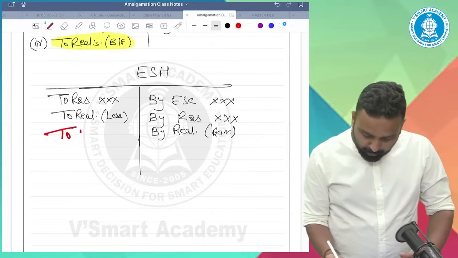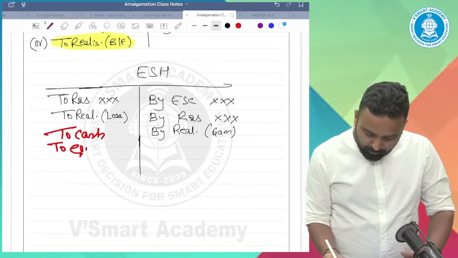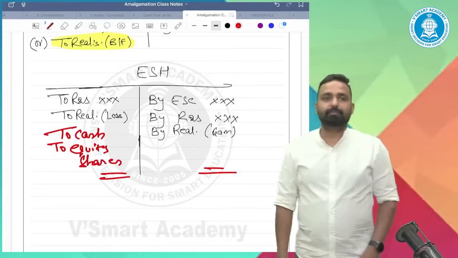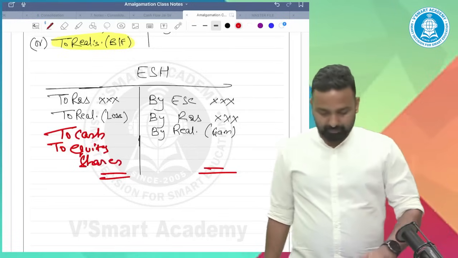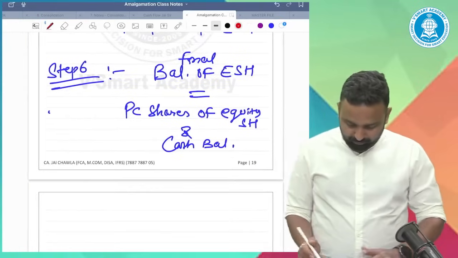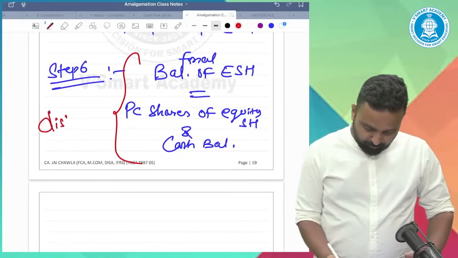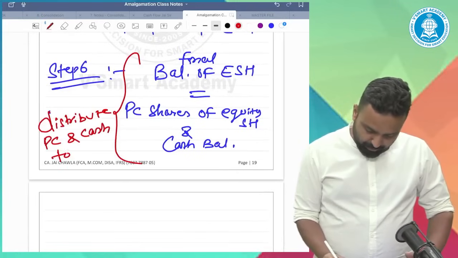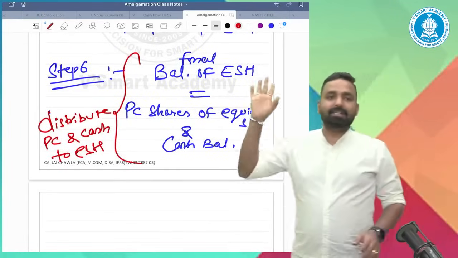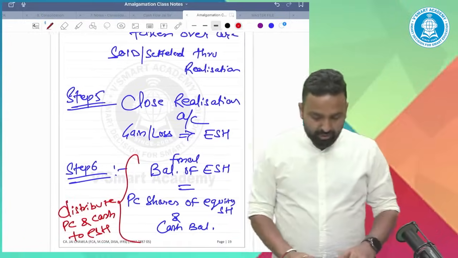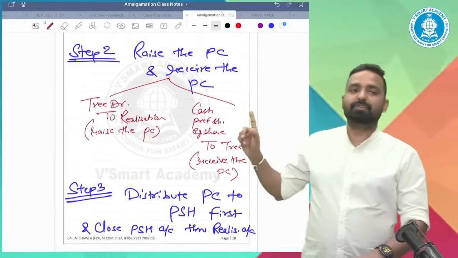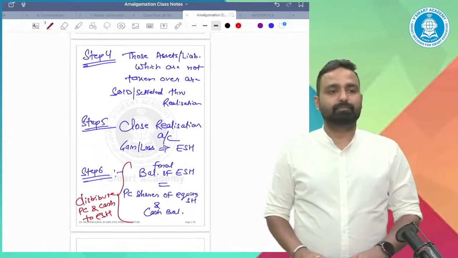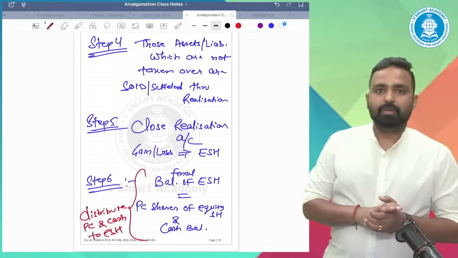Distribute them, to cash, to equity shares. That's it. To cash, to equity shares. Distribute PC and cash to equity shareholders. These are the steps, six steps where you can do your full-fledged transferor company question. Any doubt in this? Any doubt in this, guys?